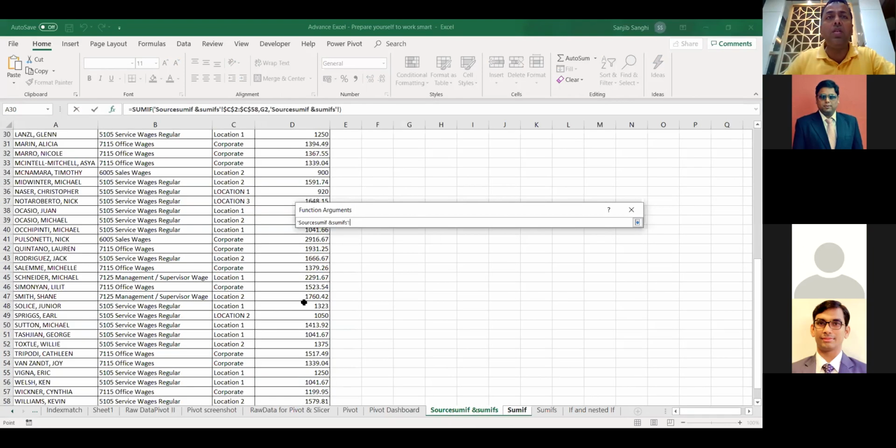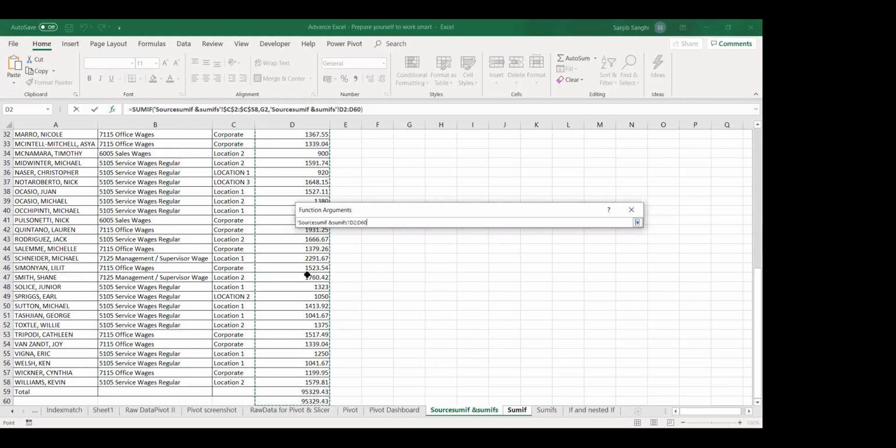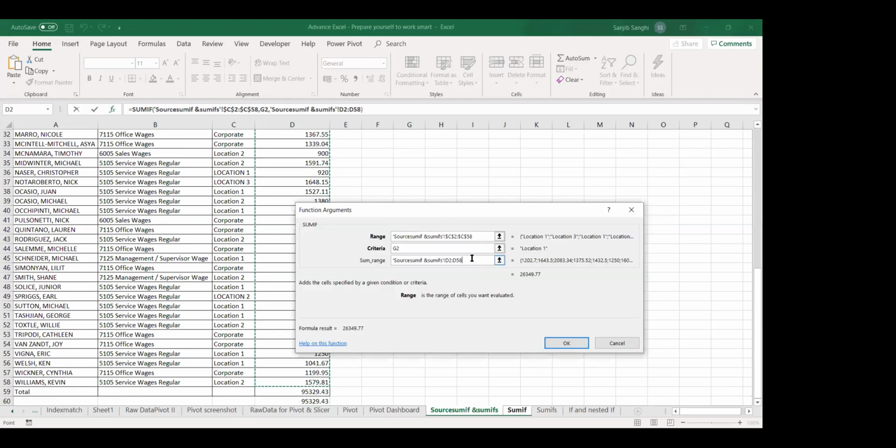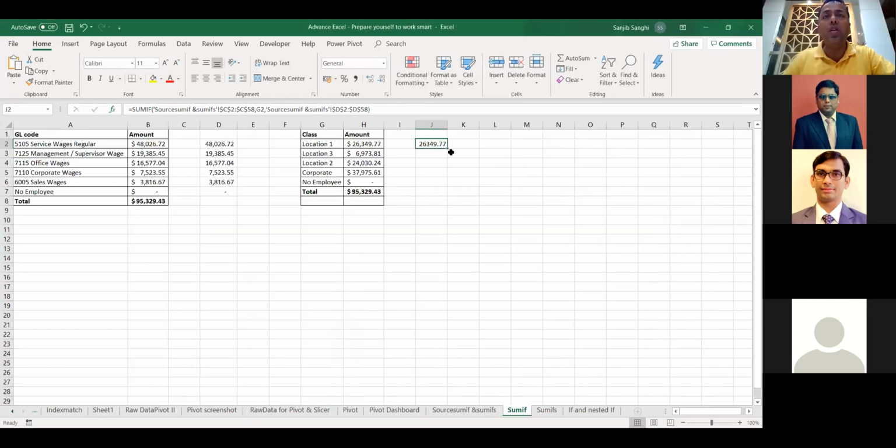I'll go back into this. I'll click anywhere, Control up arrow key, one arrow down, Control Shift down, and then Shift up because I want only the data till 58. And as I said, I need to make sure that the cells which I've used in the criteria range and the sum range are one and the same. F4, okay. It gives me the total. Great.